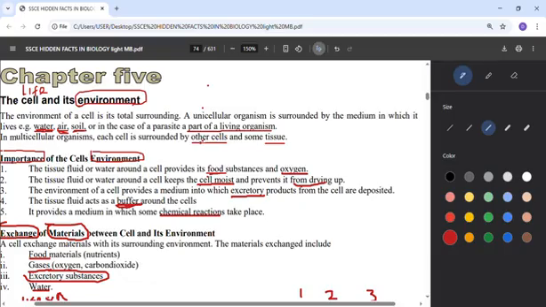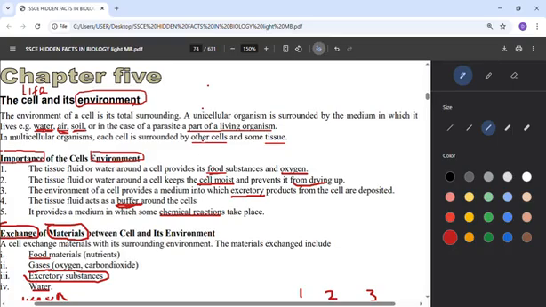And what are the environments? Water. It means the water where the cell is found, hope it is not polluted. Air, soil, the parts of living organisms where we can find a cell, or a cell in another cell, or a cell in a tissue. How is the environment? If the environment is not polluted, if the environment does not have too much concentration that can affect it, then it will survive. That's why we have to look at the importance of the cell's environment.